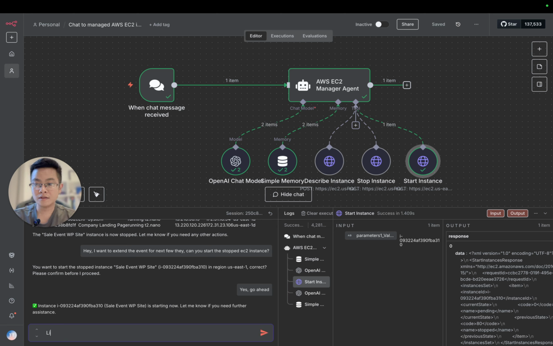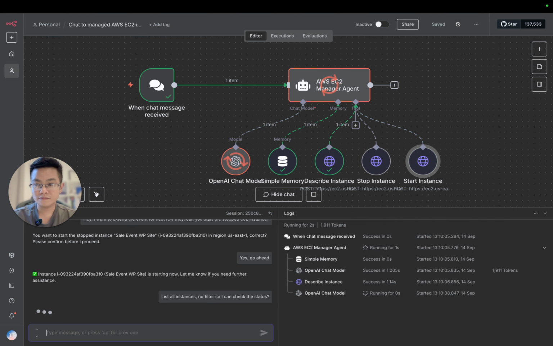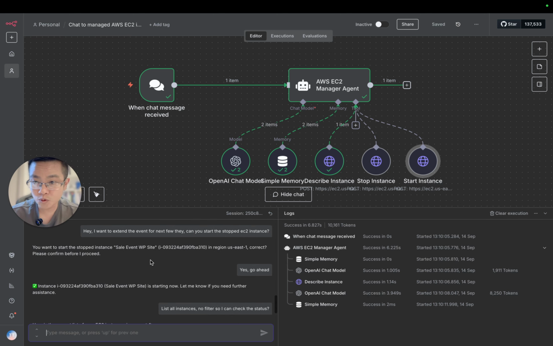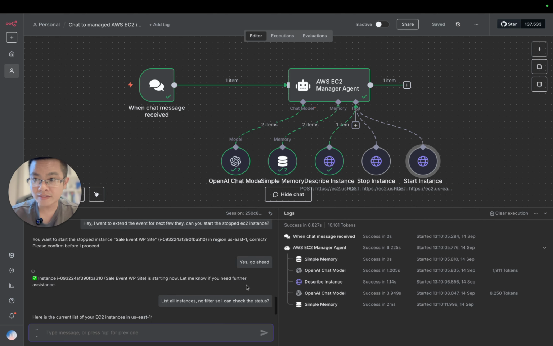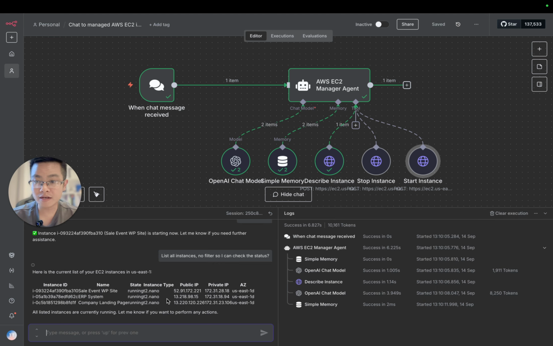This lists instances with no filter, so I can check this data. Awesome. We can see that we have 3 instances, and this one was stopped before, but now we just chat with the agent in human language, and it's able to start it back again.